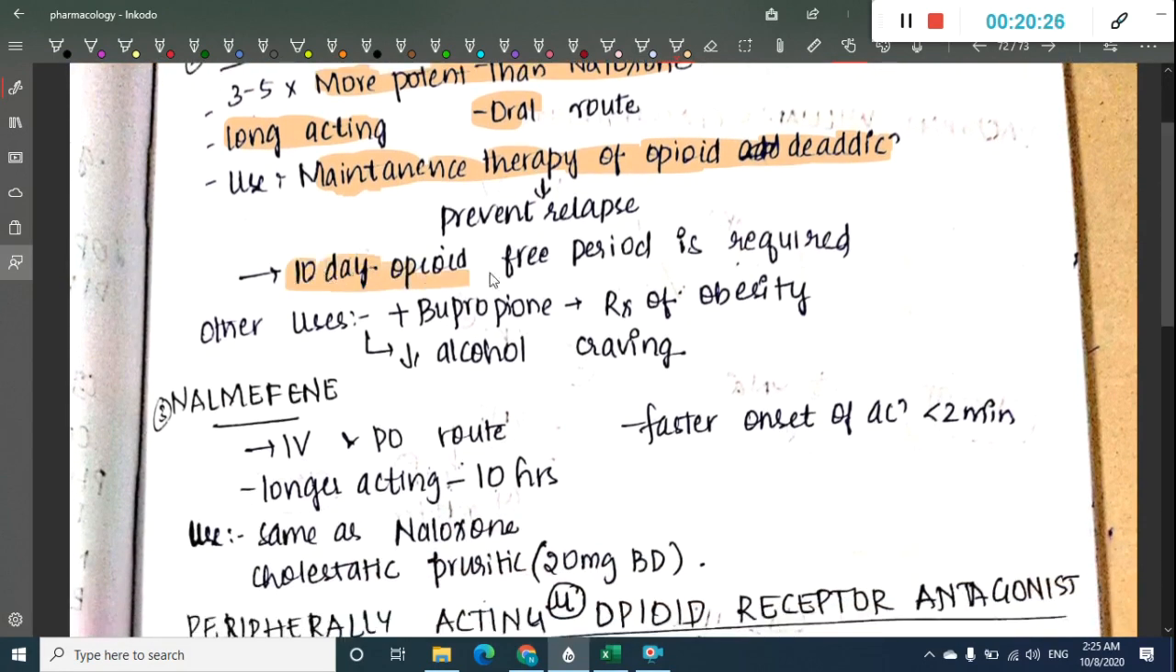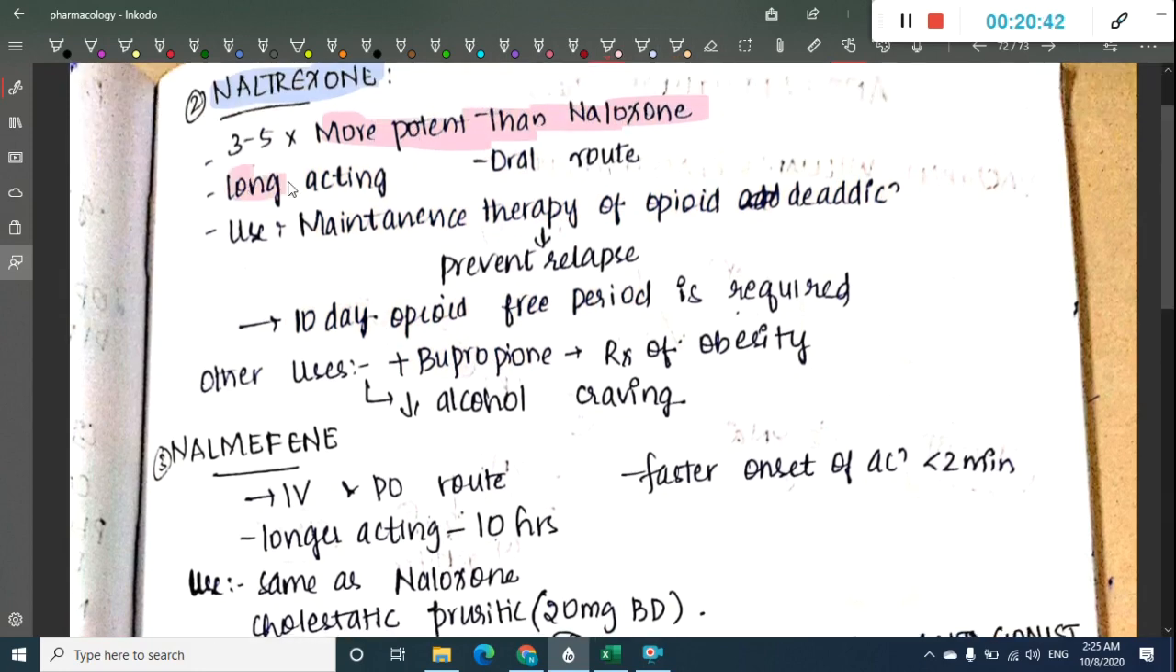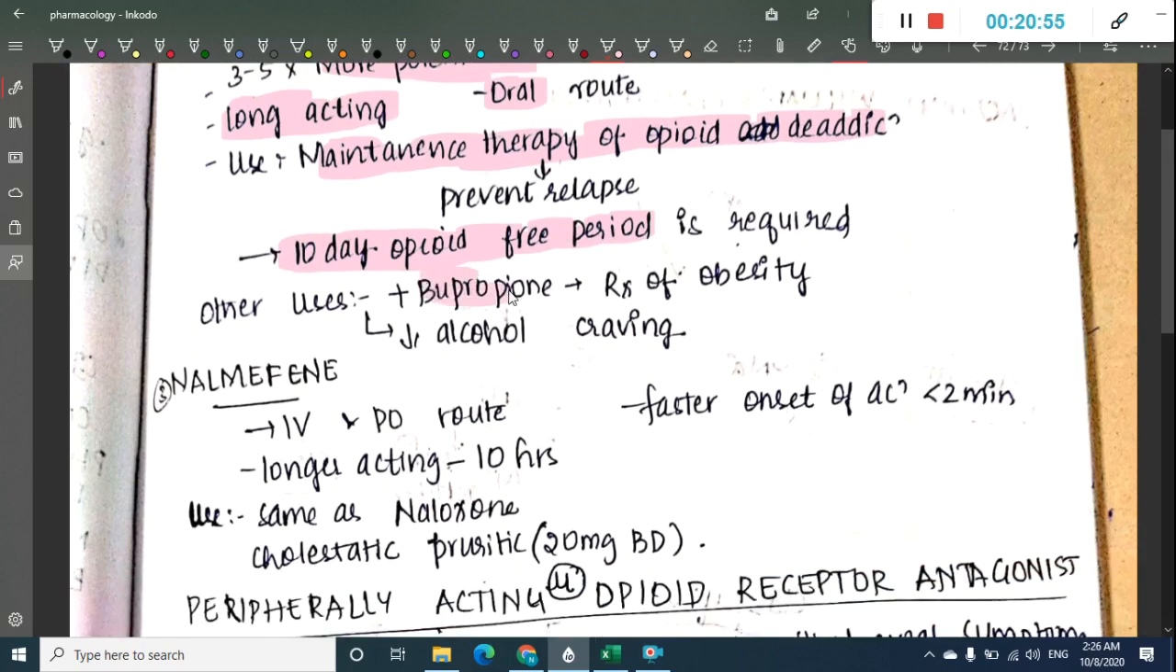At least 10-day opioid free period is required. Other uses are, along with buprenorphine, this can be used in the treatment of obesity and to decrease alcohol craving. Then we have nalmefene.